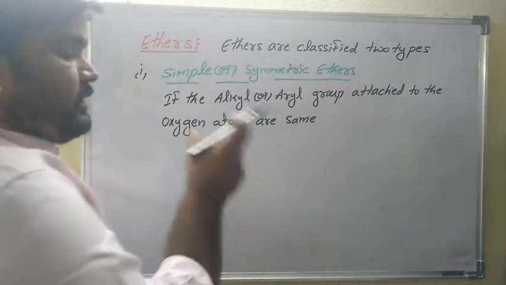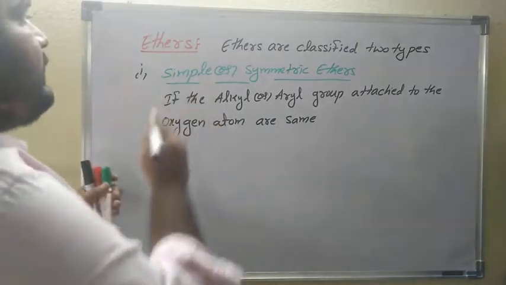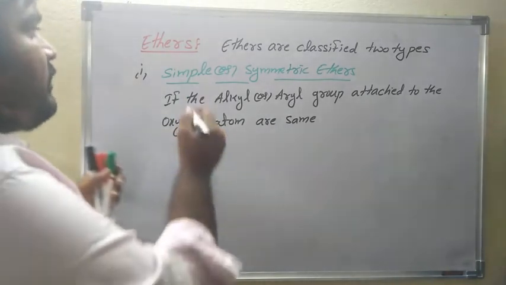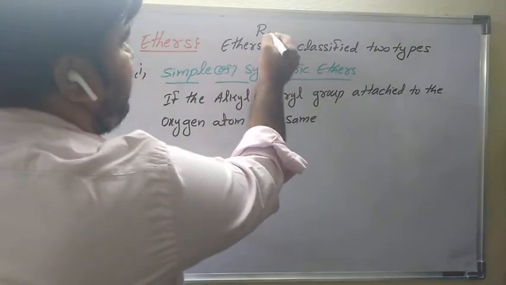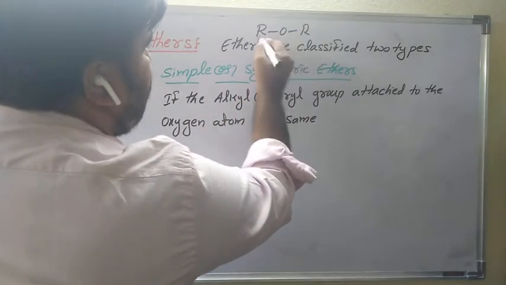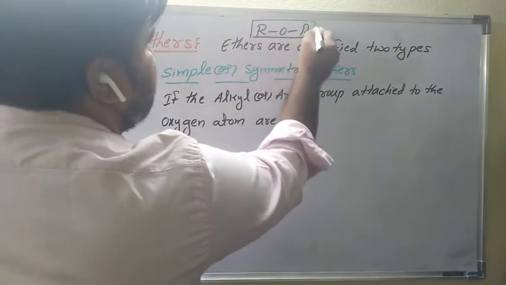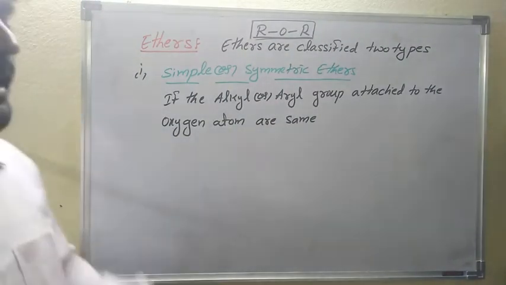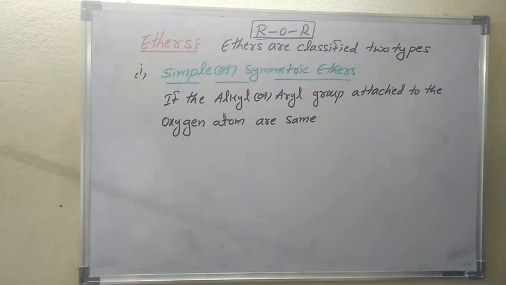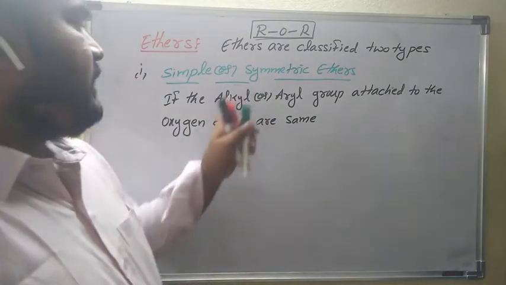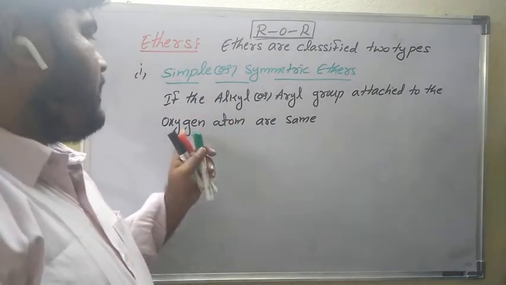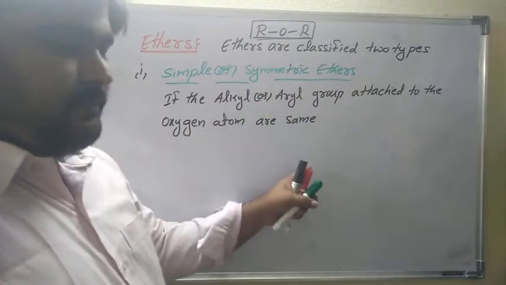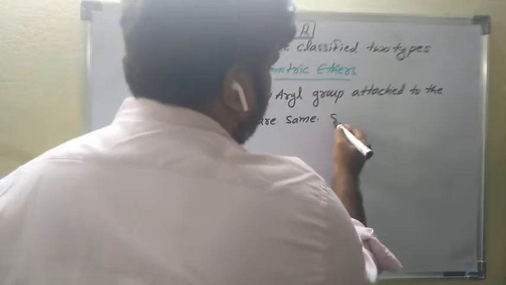What do ethers mean? As you already know, ethers are known as ROR. Ethers are nothing but ROR, generally it is ROR. So if the alkyl group or aryl group attached to the oxygen atom, the two groups, are the same,